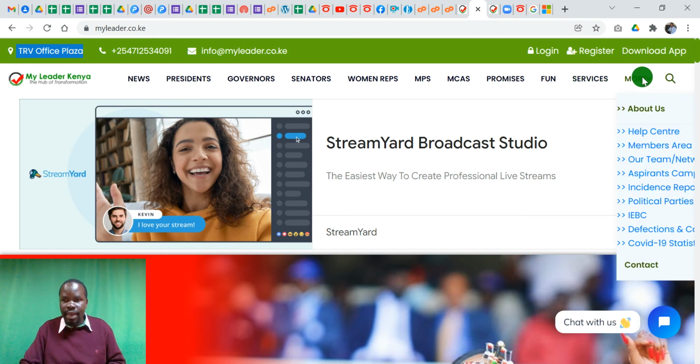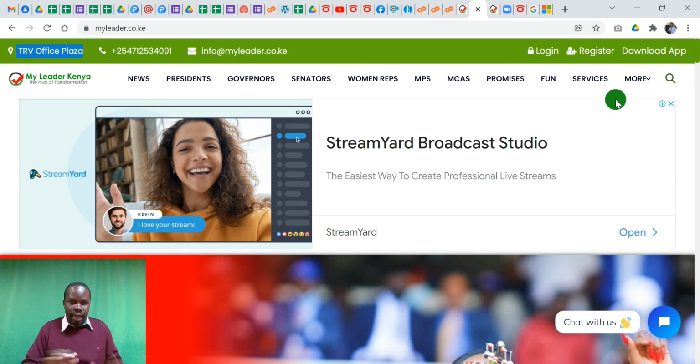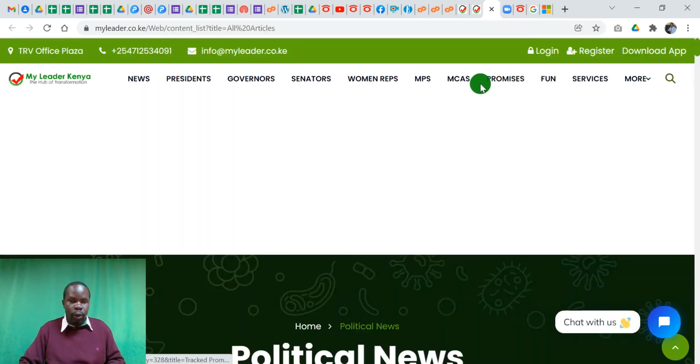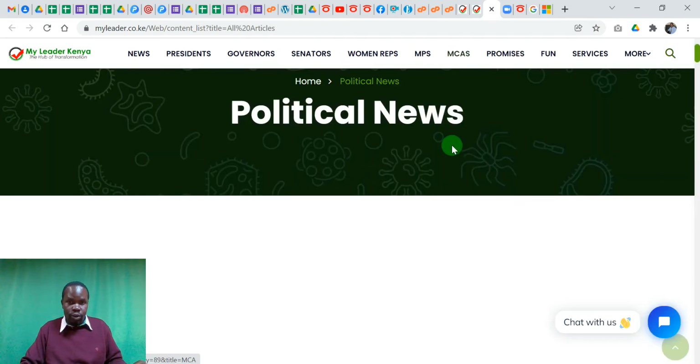On this end here, we have the help center, members area. The help center is where you find a lot of videos, documentation, and everything just to get you running. Then we have our team, the aspirants' campaigns, and the incidents reporting platform. So the platform is a little huge. Now, next, I'm going to take us through how the news is shown on the platform.